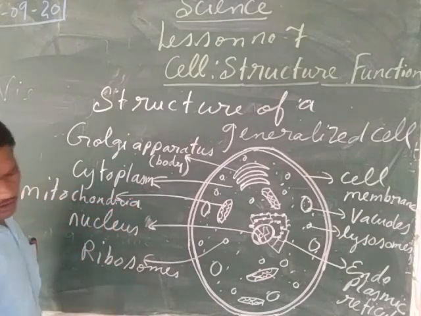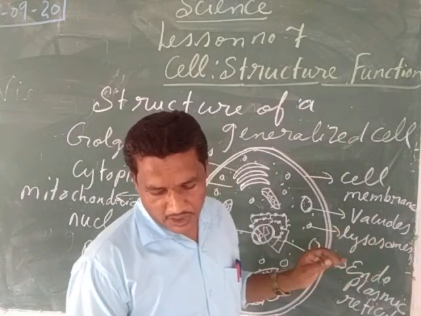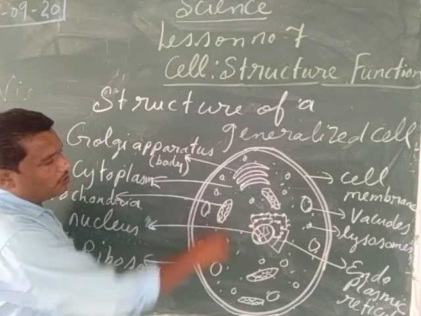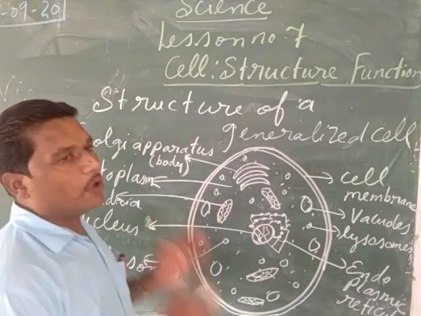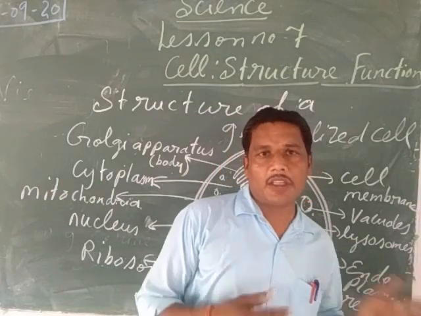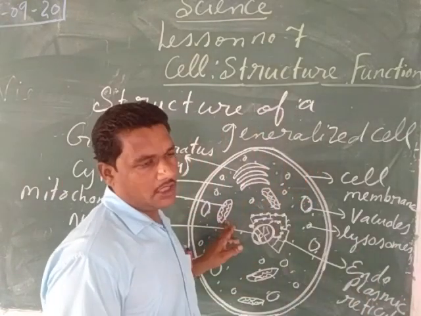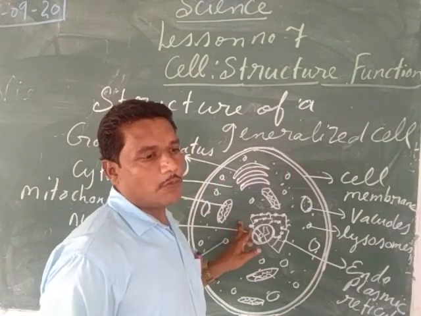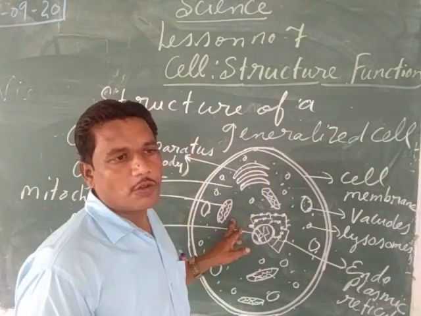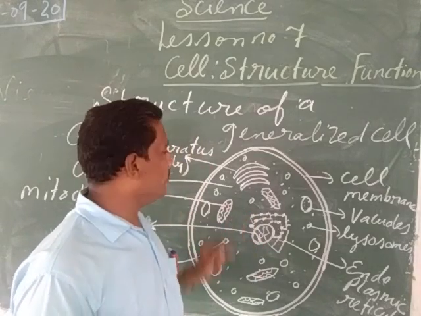M-I-T-O-C-H-O-N-D-R-I-A, mitochondria. These act as the site of energy production and are therefore called the powerhouse of the cell. The mitochondria are called the powerhouse of the cell because the process of respiration, which means the breaking down of the food to release the energy from the food, goes on in the mitochondria.